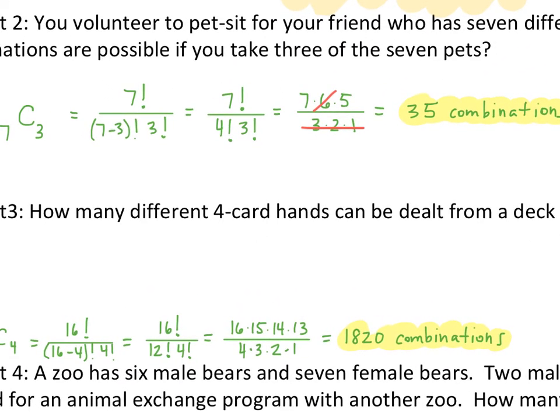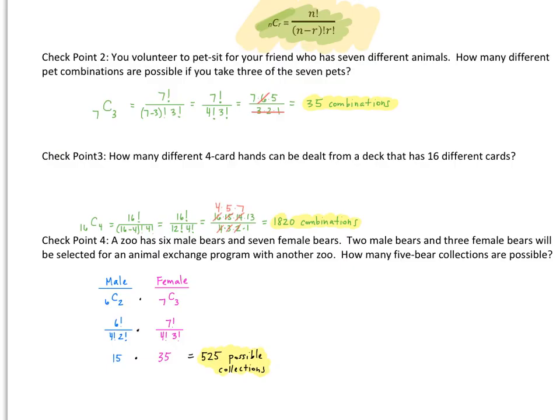So cleaning that up, we can go ahead and say 14 and 2, that's going to go to 7. 16 over 4, that's going to go to 4. All right, and then 15 over 3, that's just going to go to 5. So we have 4 times 5 times 7 times 13 for a grand total of 1,820 different combinations.